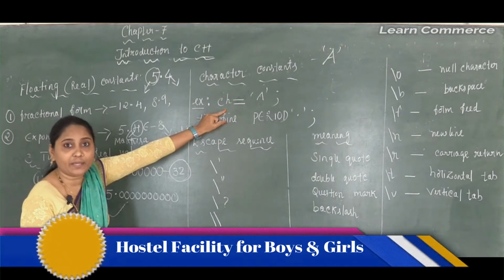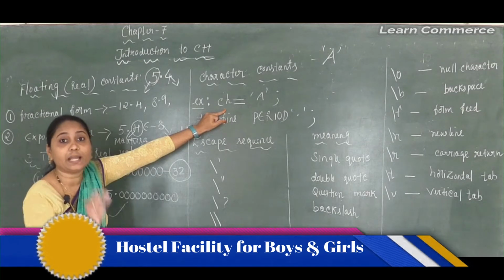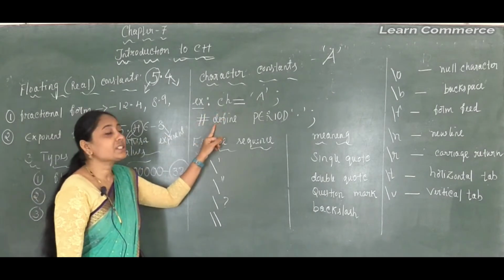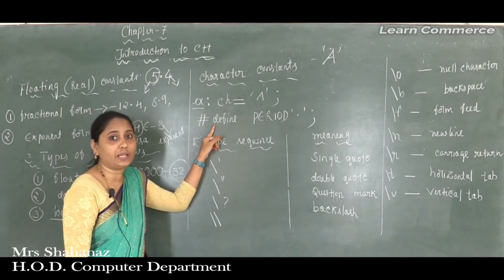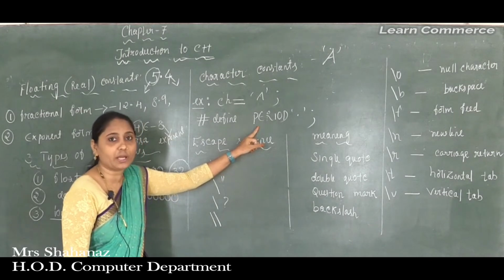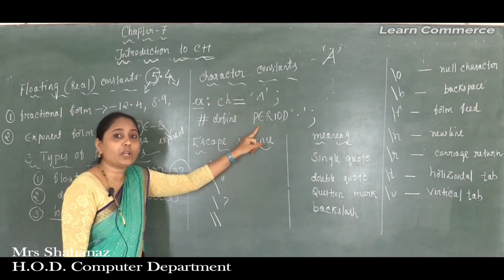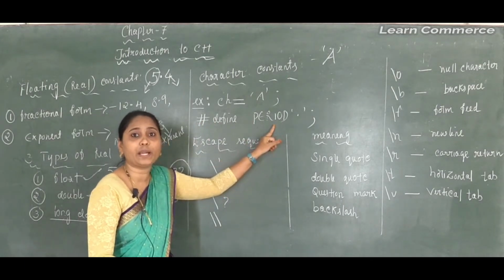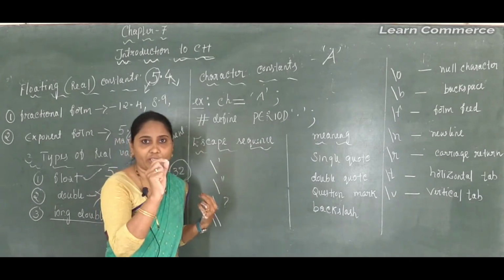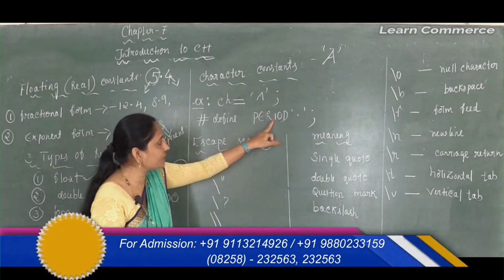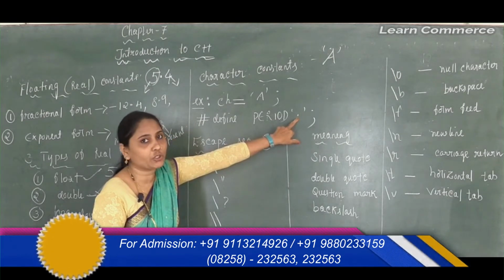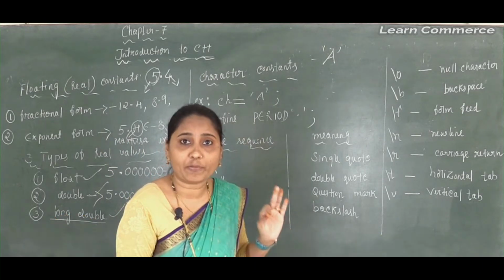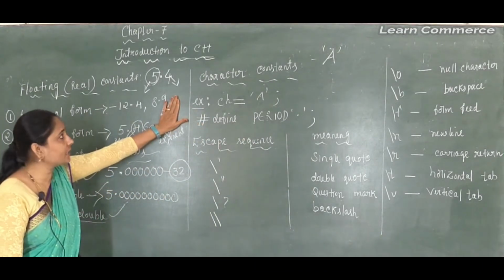It can be used with the equal sign. And it can also be used in a symbolic constant definition, but mostly we are not going to use this one here. An example is the hash define period. The period means the dot operator; the period operator is also called the dot operator. So instead of period you can use the dot also, there is no problem. So this is called the symbolic constant definition. Clear this point, the character constant.